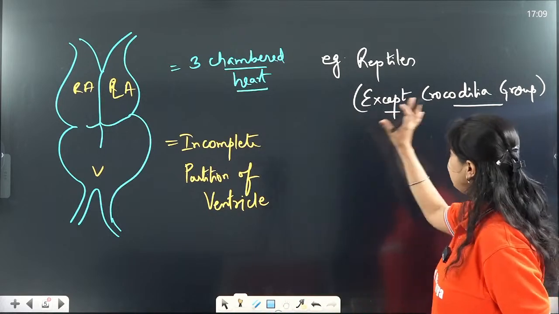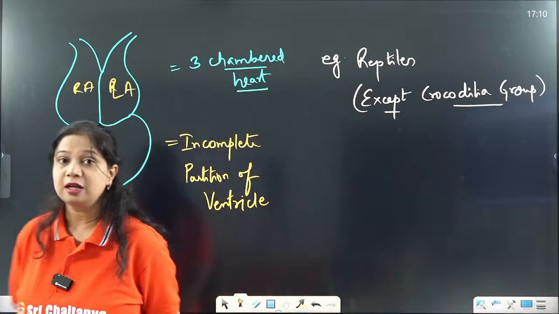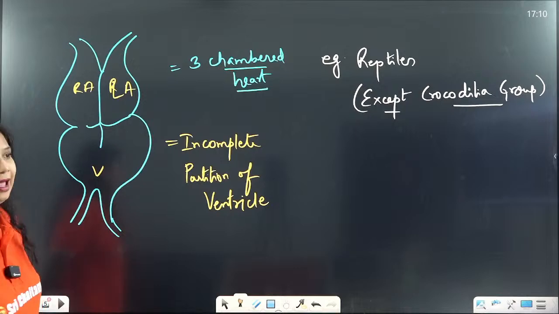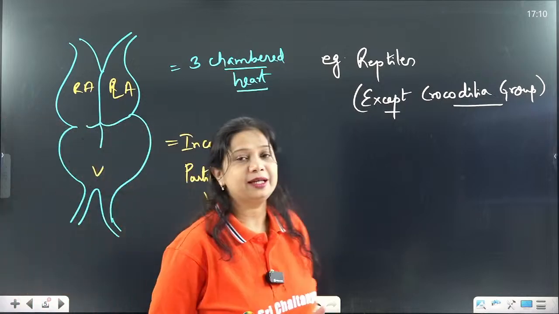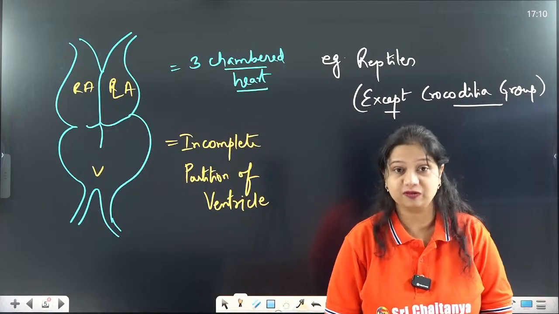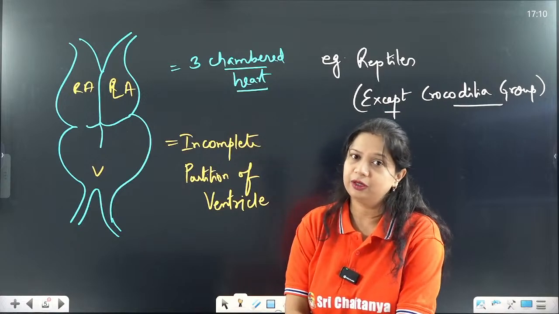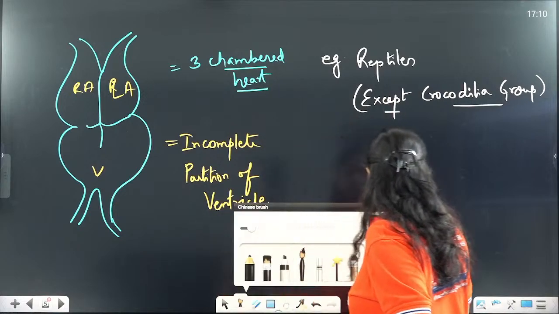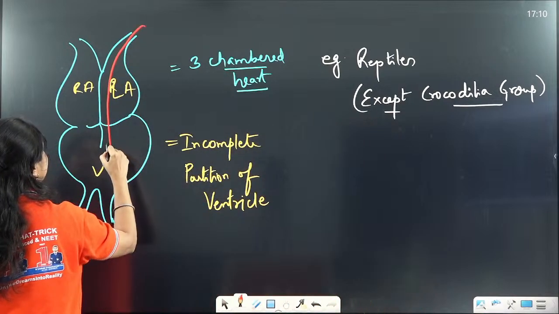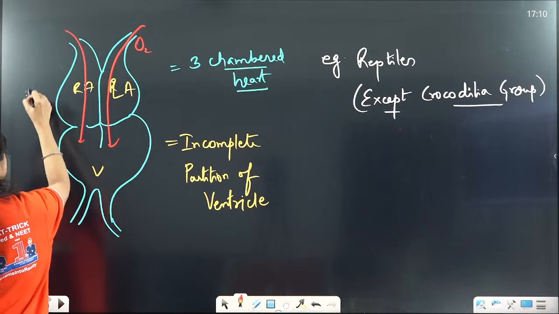Except them, the rest of the reptiles have two chambers, the right and left atria, and another incompletely separated ventricle, that is an incomplete partition of the ventricles, an incompletely divided three-chambered heart. Now here the circulation of blood will again be such that through the left side it will be oxygenated blood, and through the right side the deoxygenated blood.